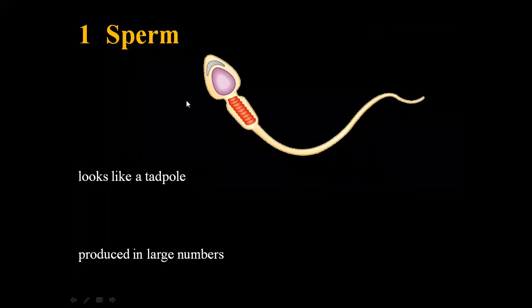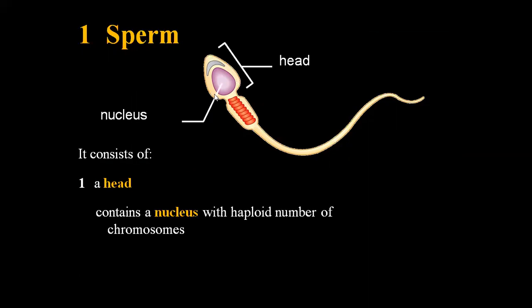Now, let me discuss the male gametes. The male gamete is called sperm. It is a tadpole-shaped structure. So this is the head of the sperm. This part is the head of the sperm that contains a haploid nucleus. Haploid nucleus means it contains one set of chromosomes, that is 23 chromosomes.